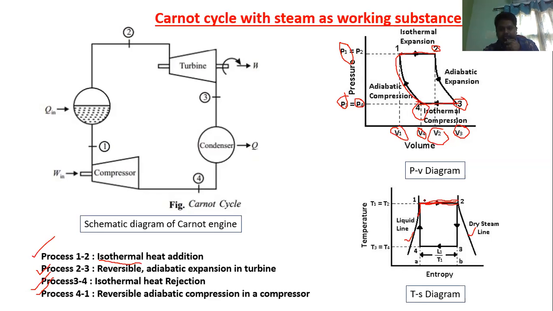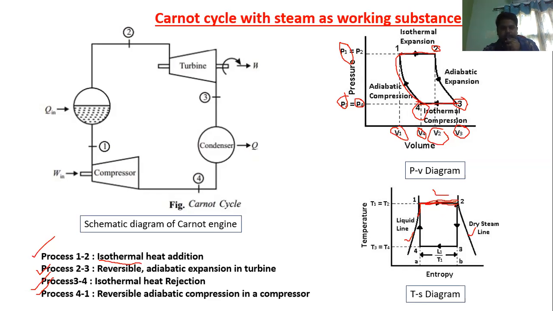So this is the latent heat. This region is called the saturation region. I think you are already aware of all these things. During process 1 to 2, the water is converting into steam. Since the temperature is constant, this is a horizontal line.